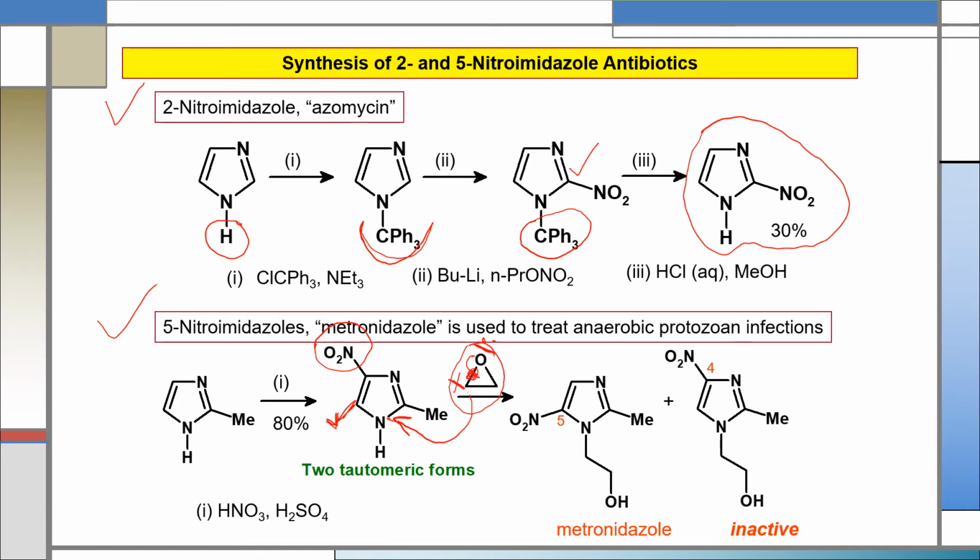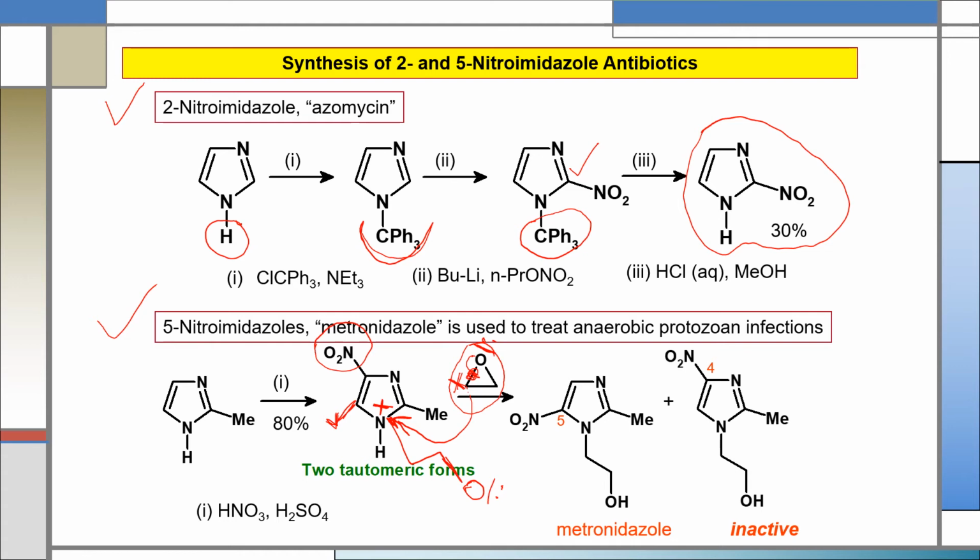After attacking the positive carbon of ethylene oxide, the bond will be like this. Negative oxygen, positive carbon, share the lone pair electron of nitrogen, and after that this nitrogen will become positive.